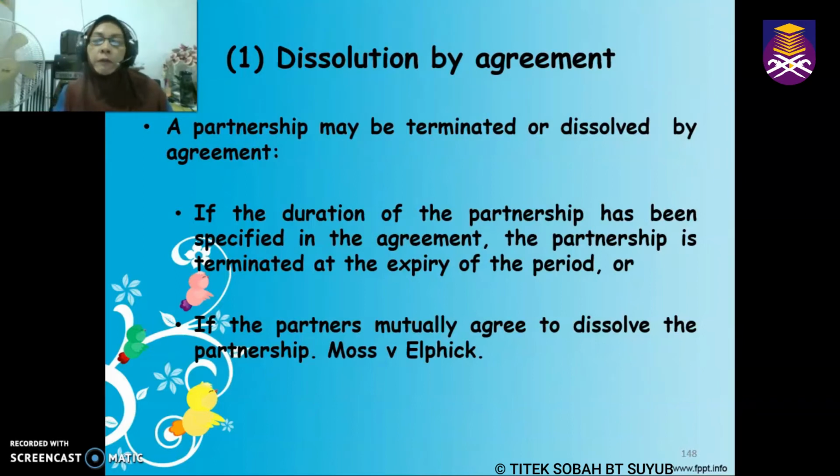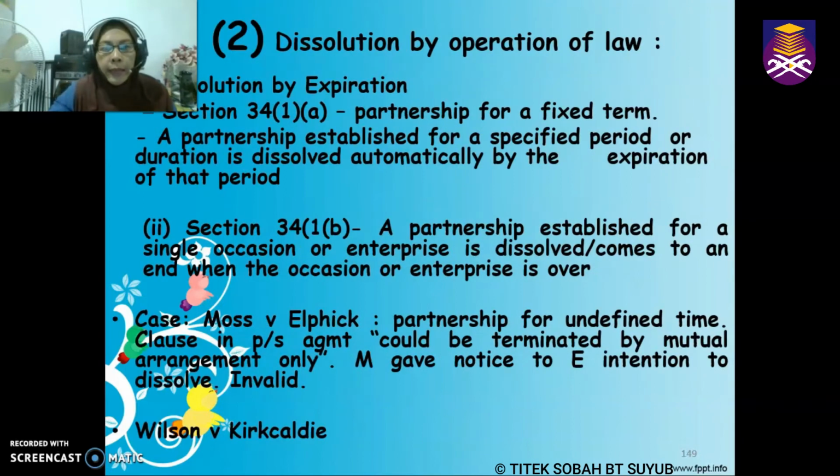It's been formed for 5 years, let's say, so now is the end of 5 years, automatically it will be terminated. However, it can also be terminated upon mutual understanding, meaning all partners mutually agree to dissolve the partnership, then the partnership will come to an end.